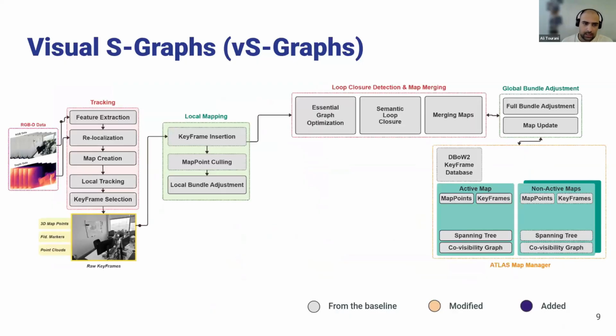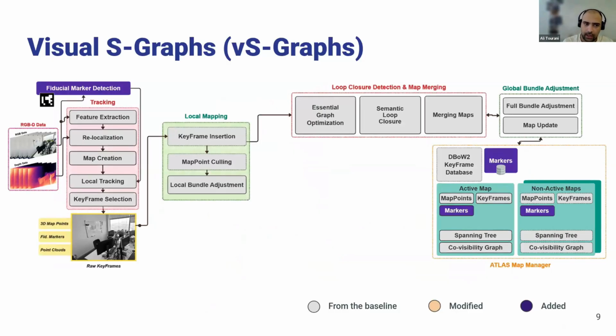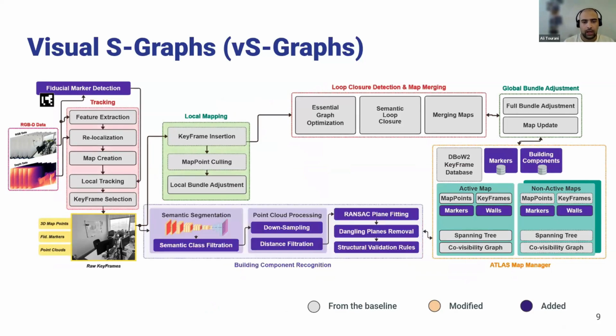In terms of the implementation, you can see this was what the baseline was looking like. For the baseline, we used ORB-SLAM 3, which is a very well-known vS-LAM pipeline. This is the baseline, and then we added, again, as I said, in the first versions, we started to also think about the importance of fiducial markers if they exist in the environment. But for now, we don't actually rely on them. And then we added one thread, which is building component recognition. It takes the keyframes, and then it passes through some semantic class filtration. And using this, we can also have the filtered semantic outputs of the scene that the robot is seeing.